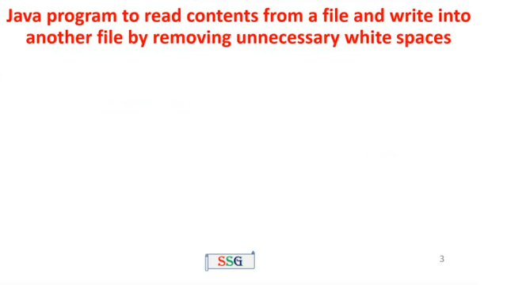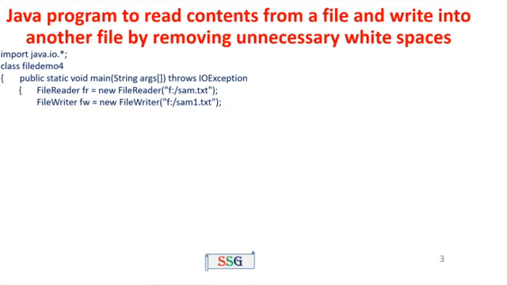The next one, a Java program to read the contents from the file and write into another file by removing unnecessary white spaces. Here also we have two files. The first file has some contents with unnecessary spaces. Unnecessary spaces means empty space, tab key and new lines. This is the input file. The second file is the output file. In the output file, all the unnecessary white spaces, that is empty space, tab key and new line, are removed, then written to the second file.